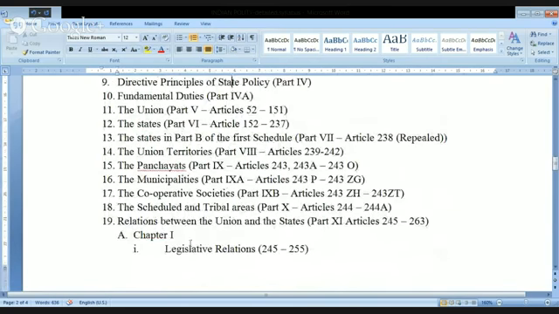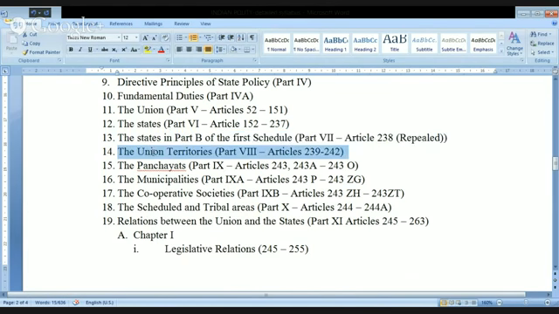If you look at point number 13, which I have highlighted, these are the states in part B of the first schedule. Slowly we'll understand during our discussion what these schedules are. But otherwise, look at Article 238 is present. That is repealed, in fact. Repealed means it is no more available.